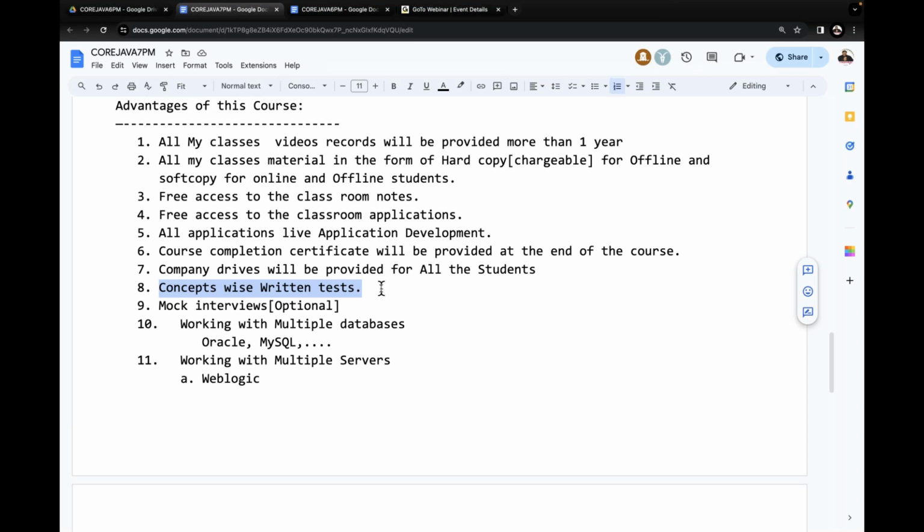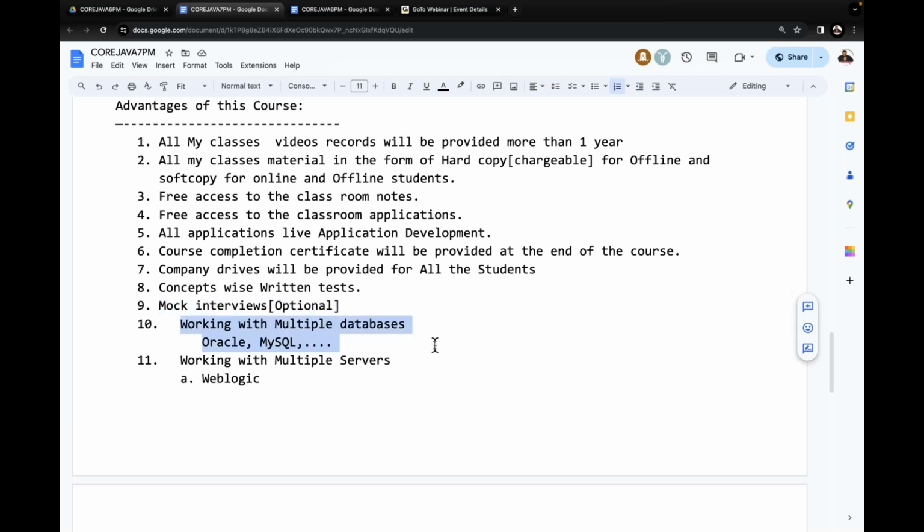We'll provide the key to you. Then you can compare your answers with that particular key, and there you are able to measure yourself. If possible, at the end of the course, we are going to provide mock interviews. In the mock interview, we are going to check your interview skills. If any lacks are available, we will definitely improve in that area. But this is optional, depending on the members only.